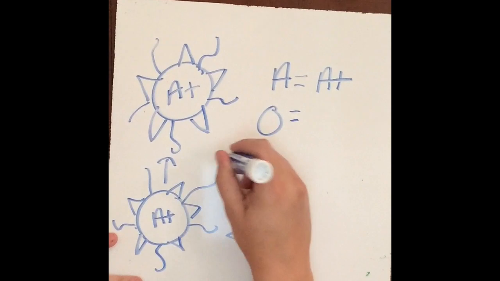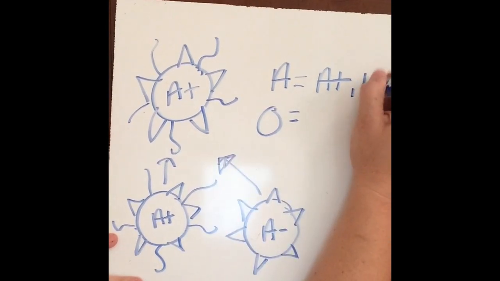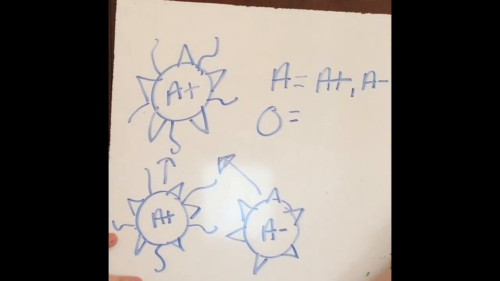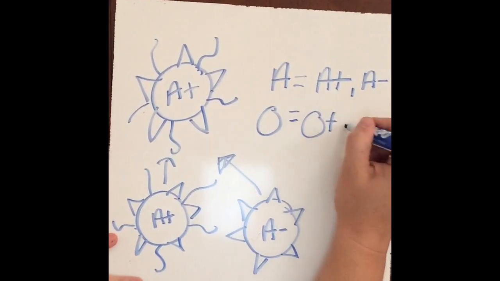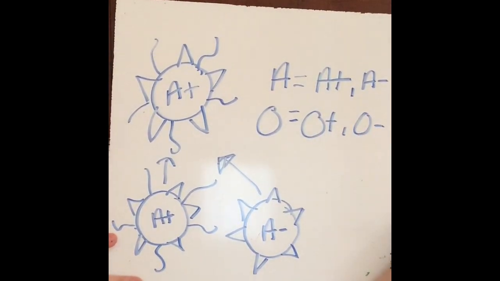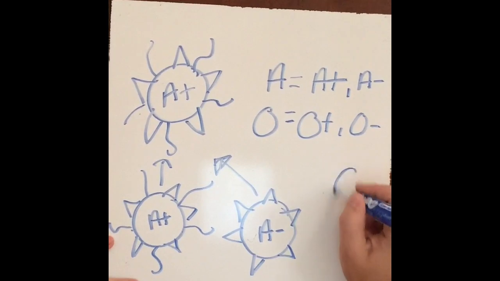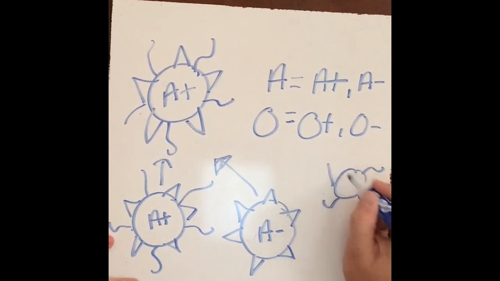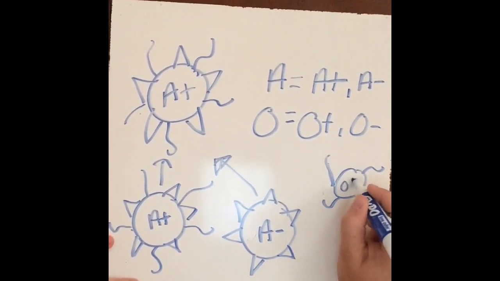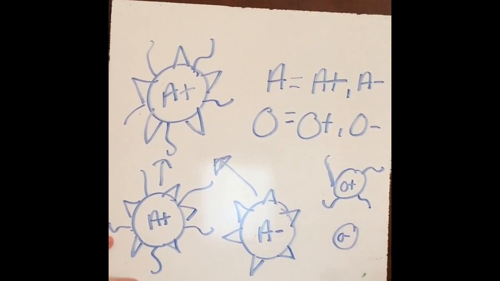Okay, so I can receive from both A positive and A negative person. And I can receive from an O positive and an O negative for the same reason. Okay, so my O positive person will have the RH factor, but that's okay because I have it. And my O negative person doesn't have anything, so that's okay.